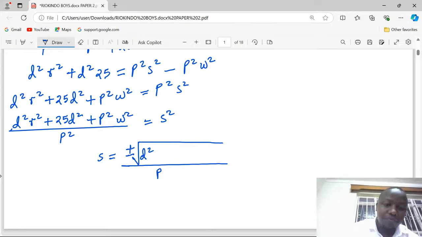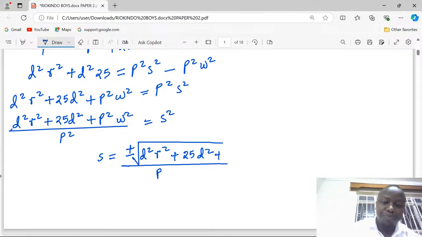d squared, r squared plus 25 d squared plus p squared w squared.